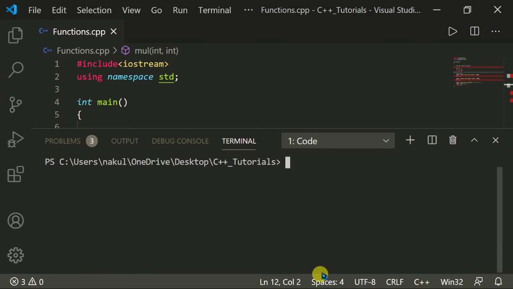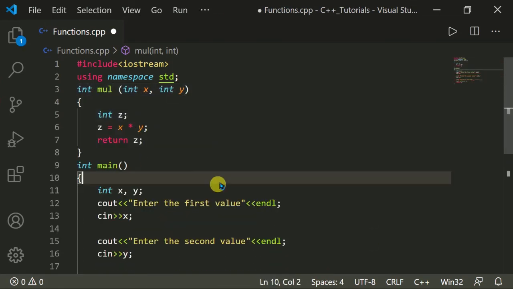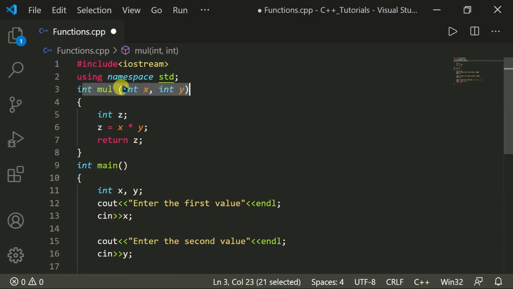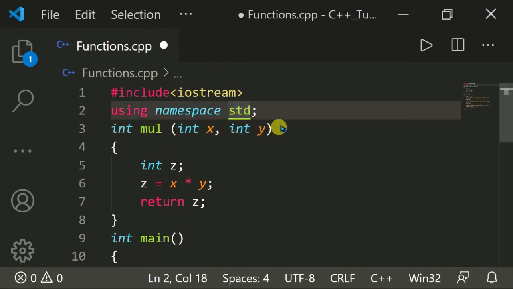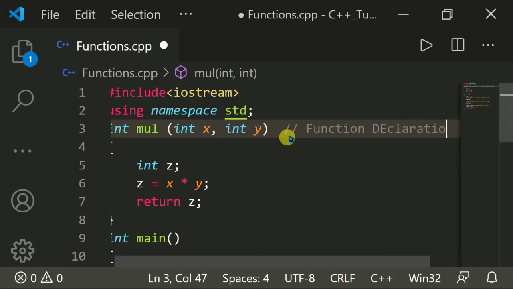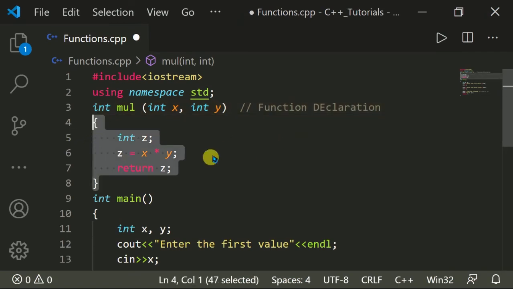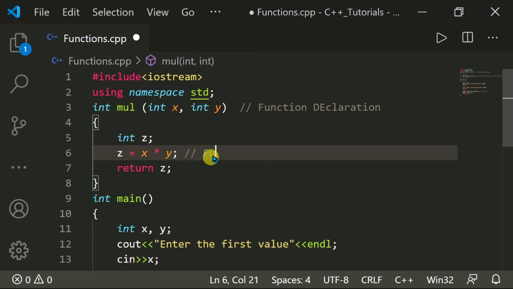So it will show an error. Let me fix it again. This is the function declaration, and this is the function definition.